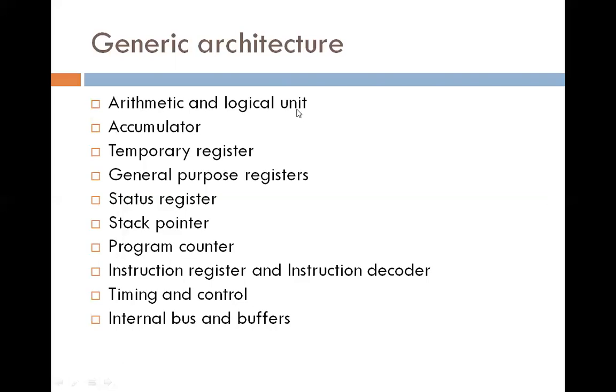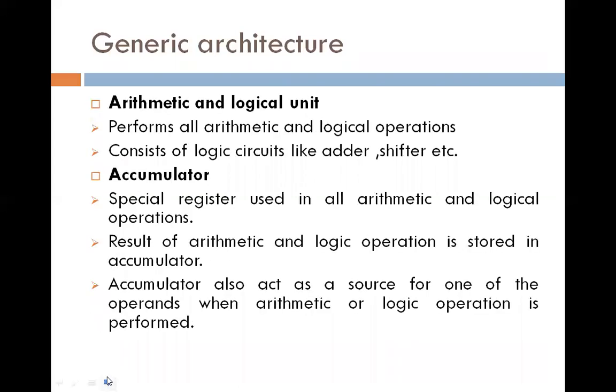So these are the parts of the generic architecture: the arithmetic and logical unit, accumulator, temporary registers, general purpose registers, status registers, stack pointer, program counter, instruction register and decoder, timing and control, and internal bus and buffer. One by one, I will explain in detail. The first part is the arithmetic and logical unit. Its function is to perform all arithmetic and logical operations. It consists of logical circuits like adder and shifter.